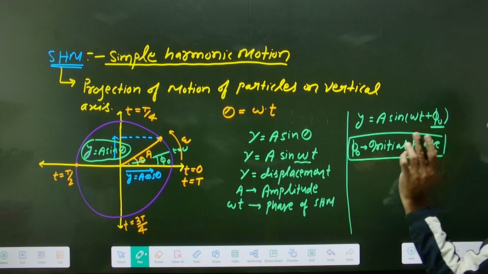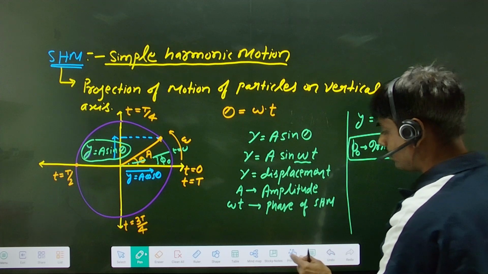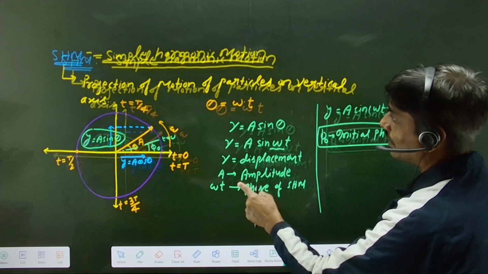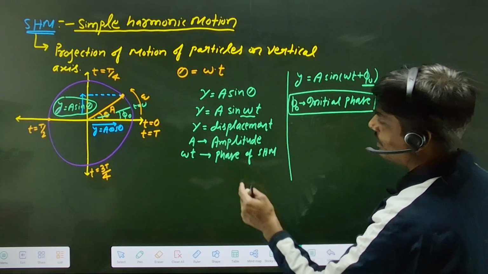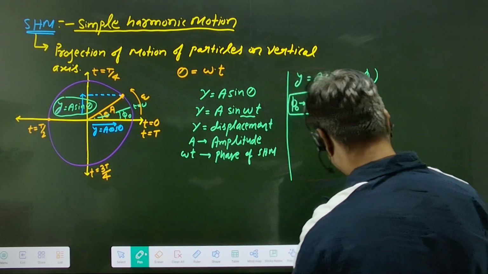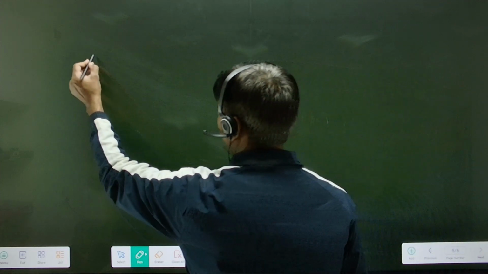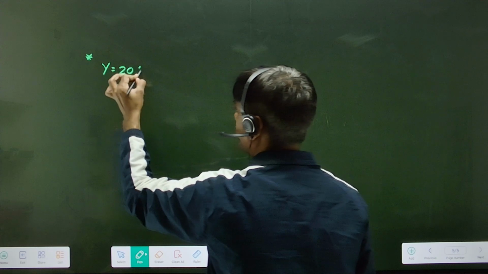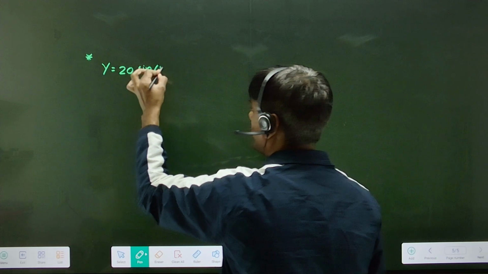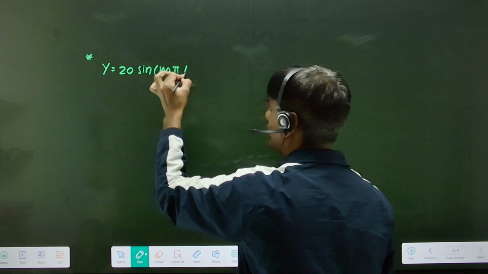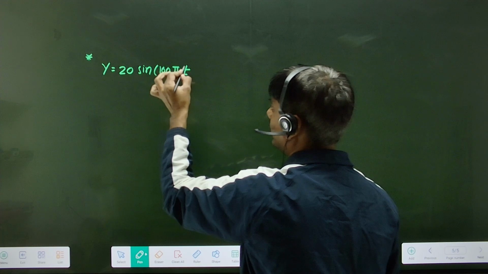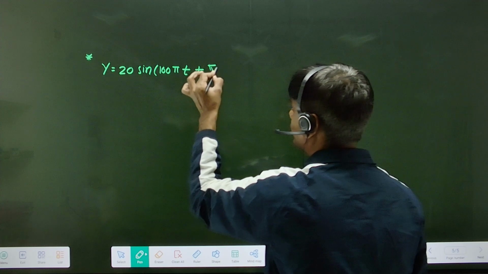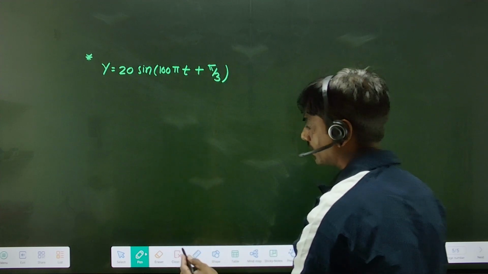So we will discuss one very small question on this, so that will clarify things. I think up to here everything is clear to everyone. Okay, so we will take one question on this concept. Let y equal to 20 sin (100 pi t plus pi by 3).